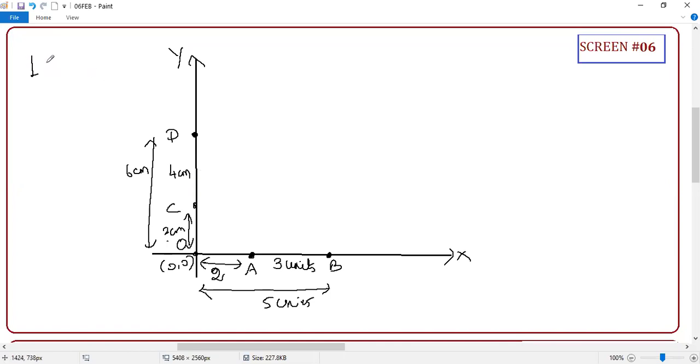Since we are learning distance formula, finding a distance when a point is on the axis, either x-axis or y-axis, is no problem. But the real drama will start if I put a point here. Consider a point E. Another point here somewhere, F.